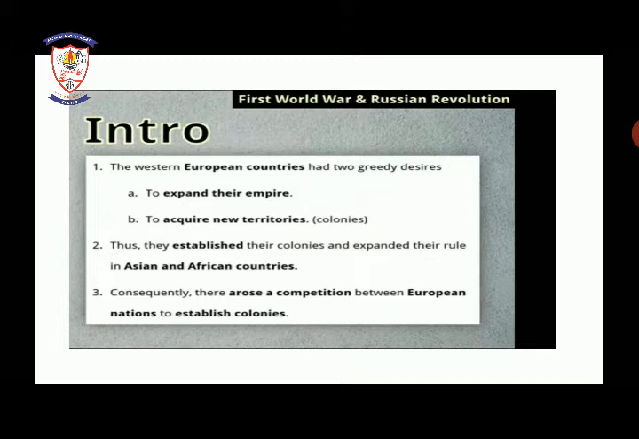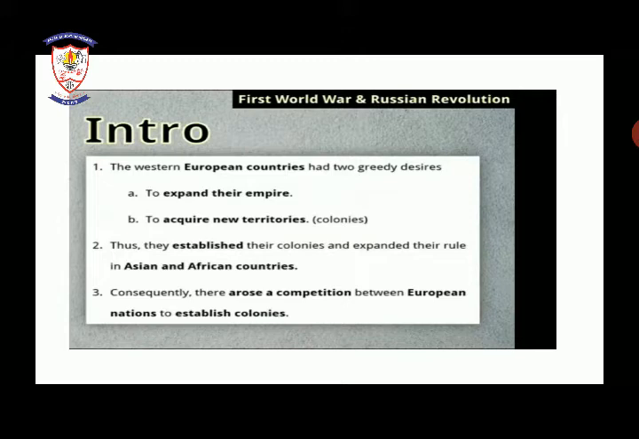Next point. Thus, they established their colonies and expanded their rule in Asian and African countries. So what happened? These European countries day by day started expanding their colonies. They were in the greed to expand their empire and establish new and new colonies. In which areas? In the two areas given here, Asian countries and African countries.